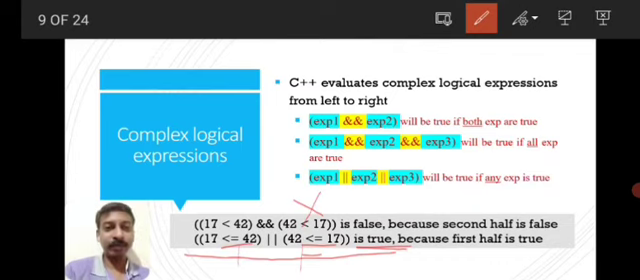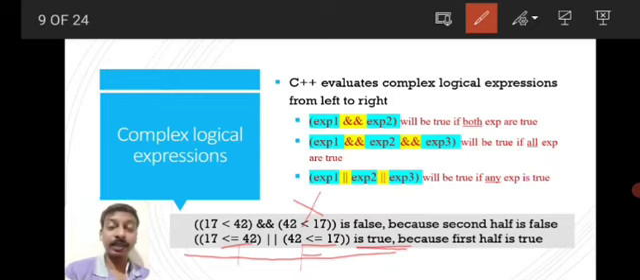So that is the main difference between AND and OR. For the AND operation, for the output to become true, all the expressions must be true. But for the OR operation, if any expression is true, then the output is true. It resembles our addition and multiplication in normal mathematics.